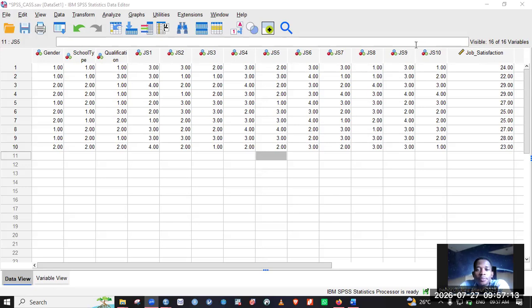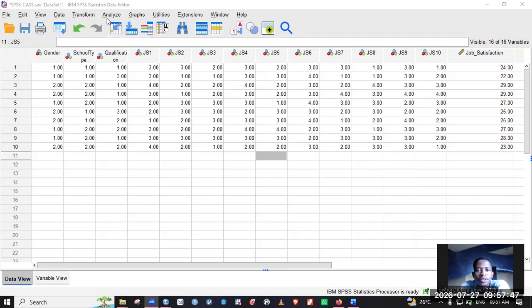Okay, so the next thing we are going to look at is comparison if our independent variable has more than 2 levels. So if our independent variable has more than 2 levels, we are going to use analysis of variance. We are not going to use independent sample t-tests. All right.